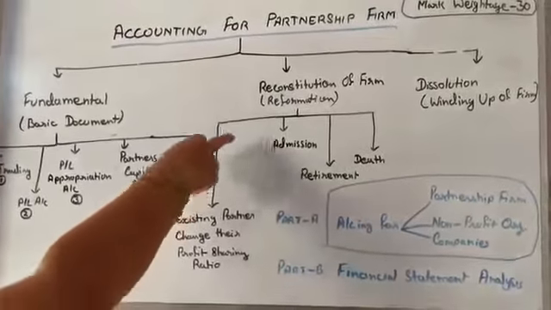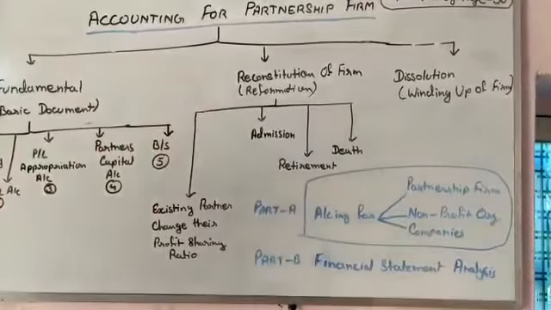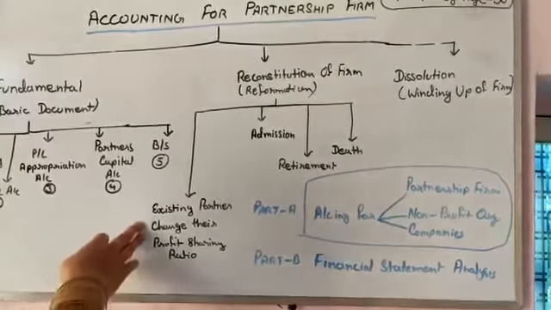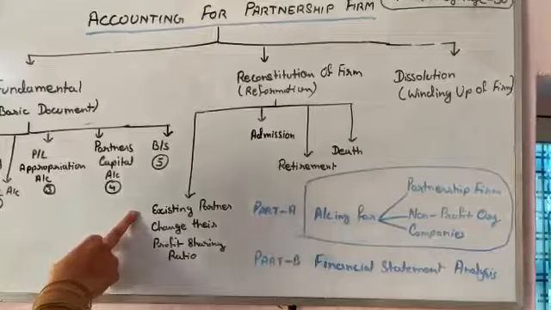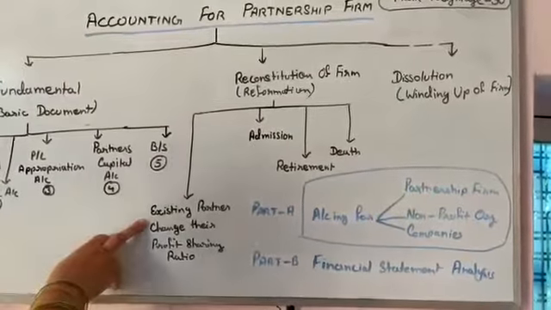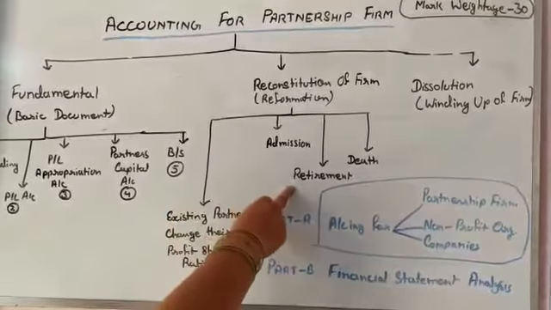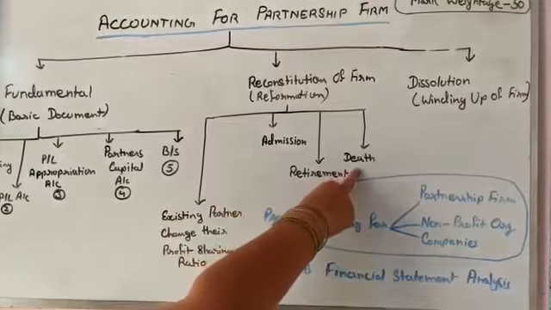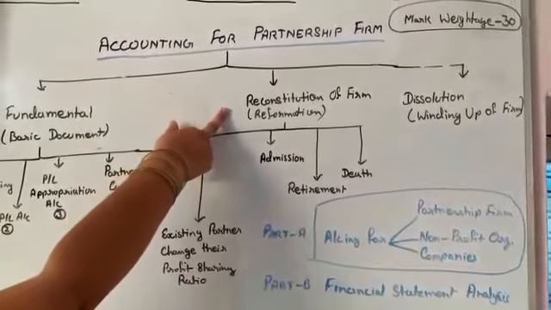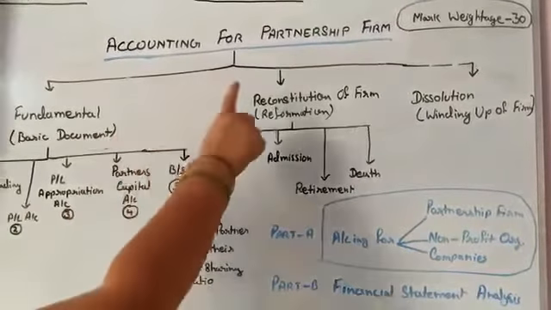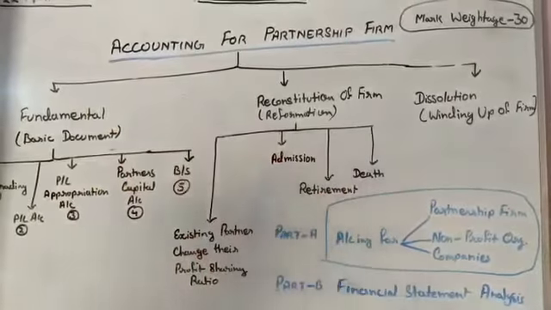The second category is reconstitution of firm. Reconstitution means reformation. In the following cases, a firm gets reconstituted. These are: first, when existing partners decide to change their profit sharing ratio; second, in case of admission; third, in case of retirement; and fourth, in case of death. Under reconstitution of firm, we study how partnership firm accounting is affected in these cases.